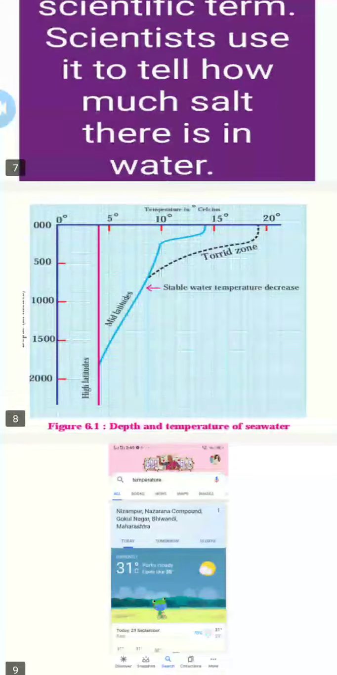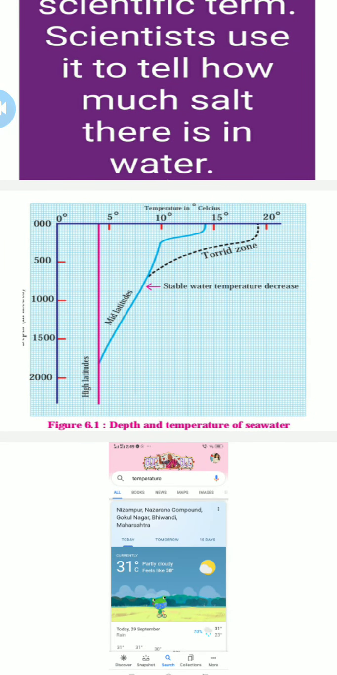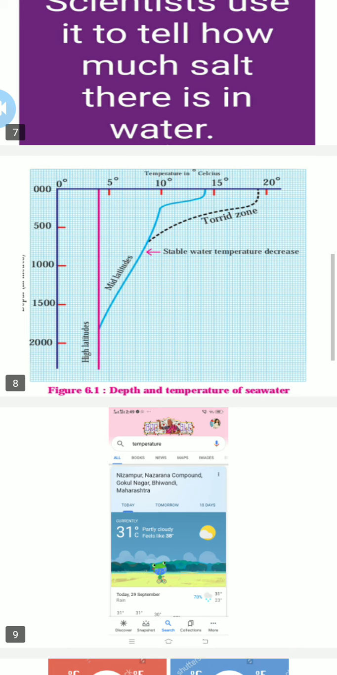Now see this diagram. It shows negative Celsius, like it's showing the y-axis first. We always see the x-axis first, then the y-axis, but this diagram is the opposite because it shows the temperature in a positive way, and depth in meters in a negative way. So 0, 5, 10, 15 and 20 Celsius is the positive side. Likewise 0, 500, 1000, 1500, 2000 is the negative side.